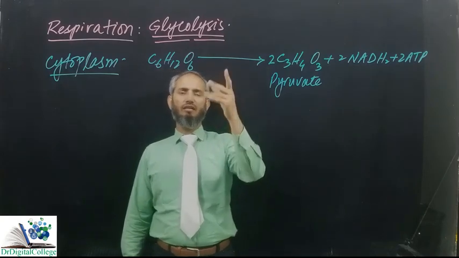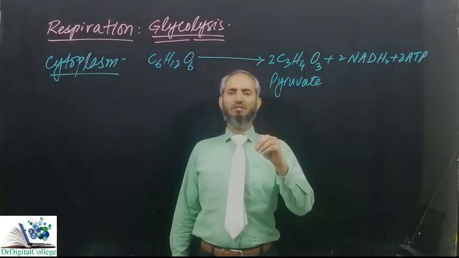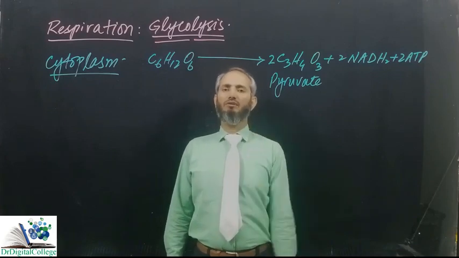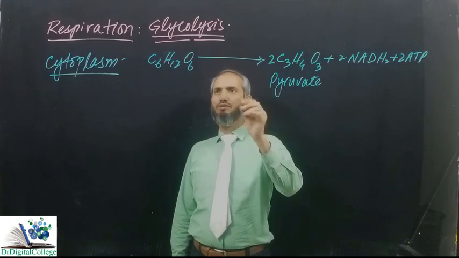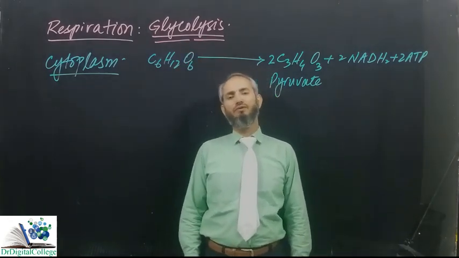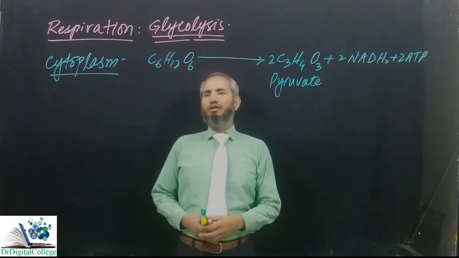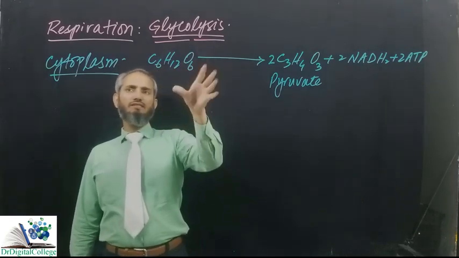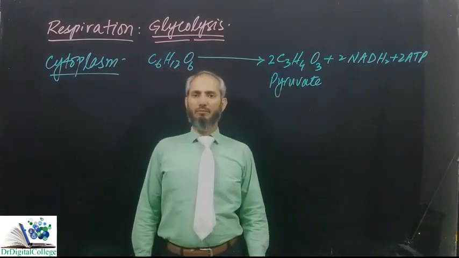If oxygen is available, glycolysis is occurring, and if oxygen is not available, even then glycolysis is occurring. And this is a very specific process only for carbohydrates. This process is not in the oxidation of fats and proteins. Okay, now let's see what is occurring overall in this process. This once again is not a single step reaction.